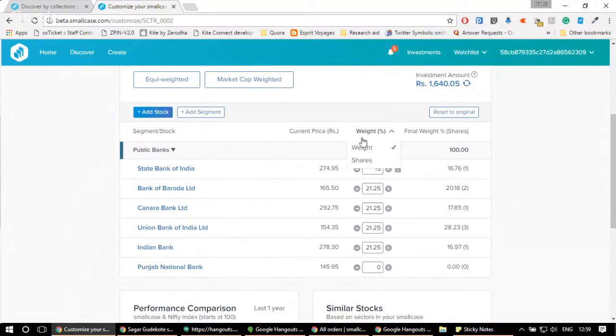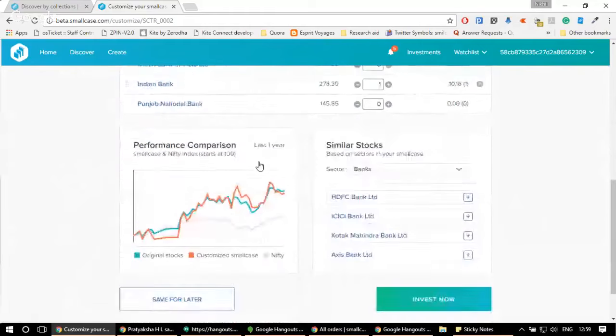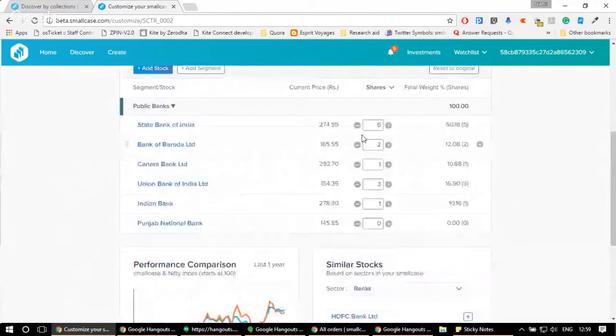If I want to change the shares, I just need to click on the drop down arrow in front of the weights and click shares. Now, I can see I'm buying one share of State Bank of India. Let's increase it to 5. And simultaneously, I can also see how the performance is changing.